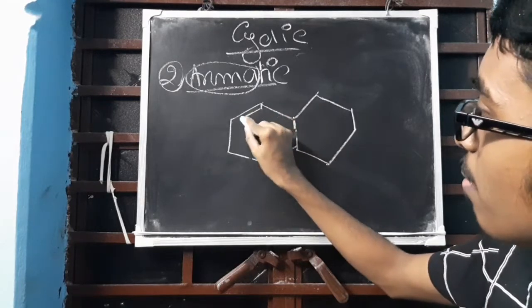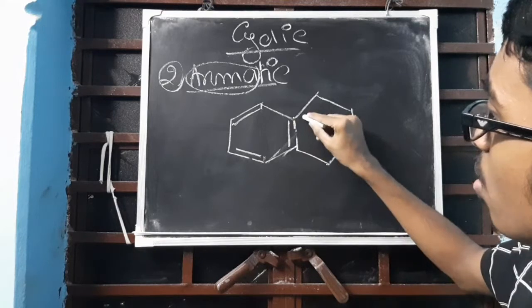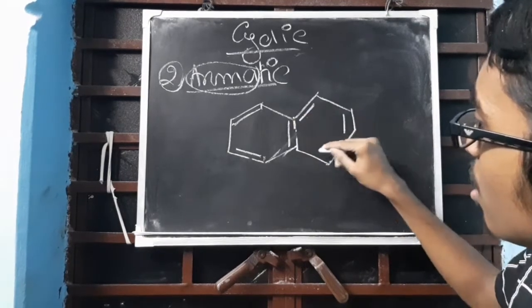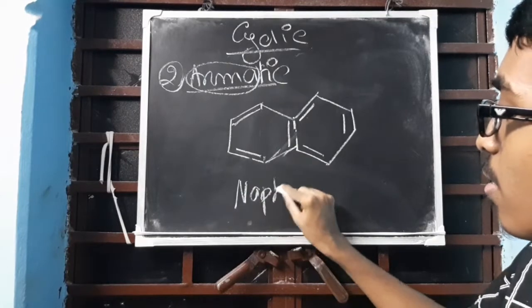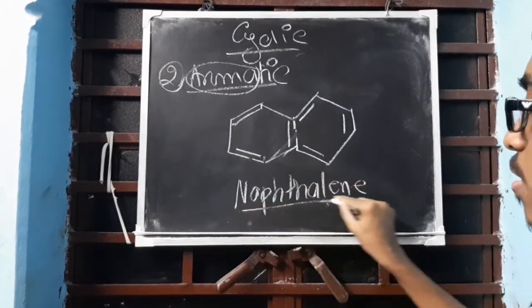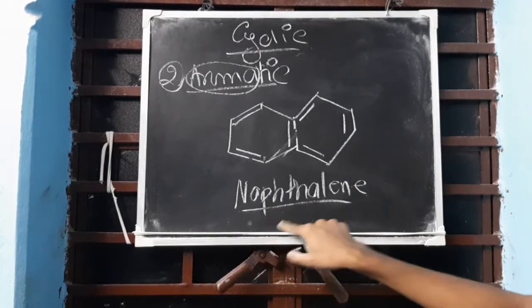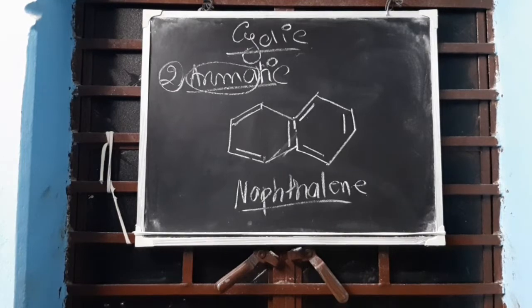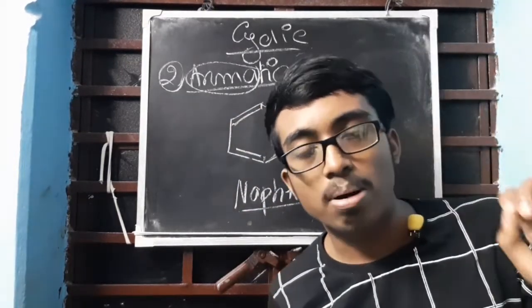One double bond is here, one here, one here, one here, one here. This is the structure of naphthalene. Be careful with the spelling of naphthalene. So this is how naphthalene looks, and it is an aromatic compound.